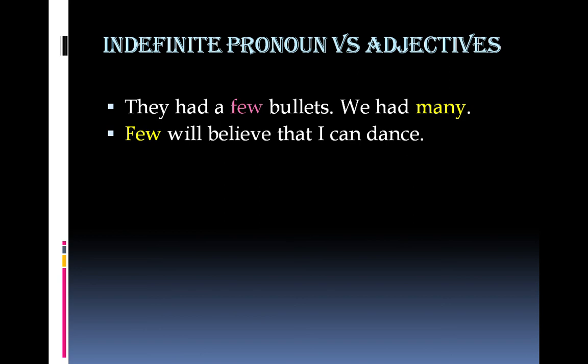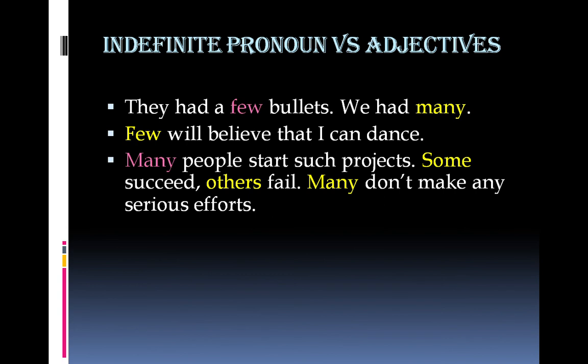Few will believe that I can dance. Few is the subject of this sentence. It has been used without a noun. That's why it's pronoun. Many people start such projects. Many has been used with a noun, people, so it's adjective. Some succeed, others fail. Some and others mean some people and other people, but the nouns with both these words are missing. They have taken the place of those nouns. That's why we'll call them pronouns.